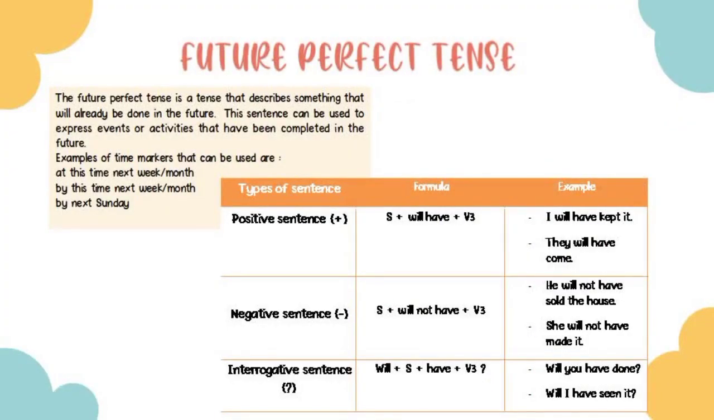Besides simple future tense, there are three other types of future tenses. So, after simple future tense, let's check future perfect tense. For the positive sentence, the form is subject plus will have plus verb 3. For the negative sentence, subject plus will not have plus verb 3. For the interrogative sentence, will plus subject plus have plus verb 3. For examples, you can take a look at your screen now.